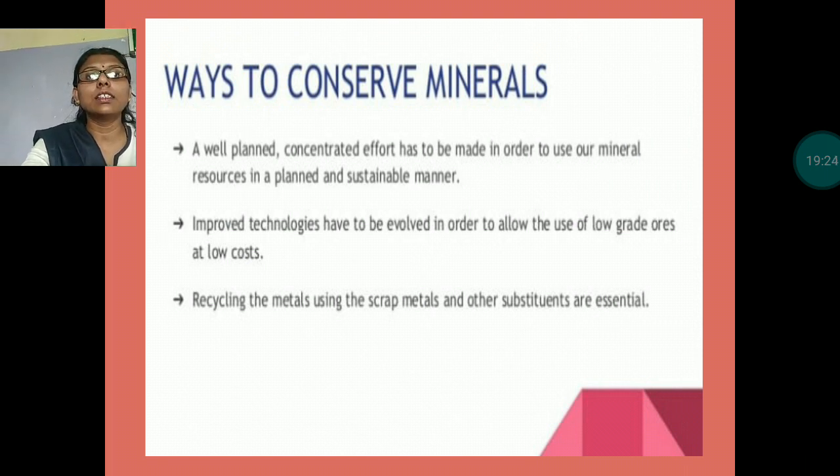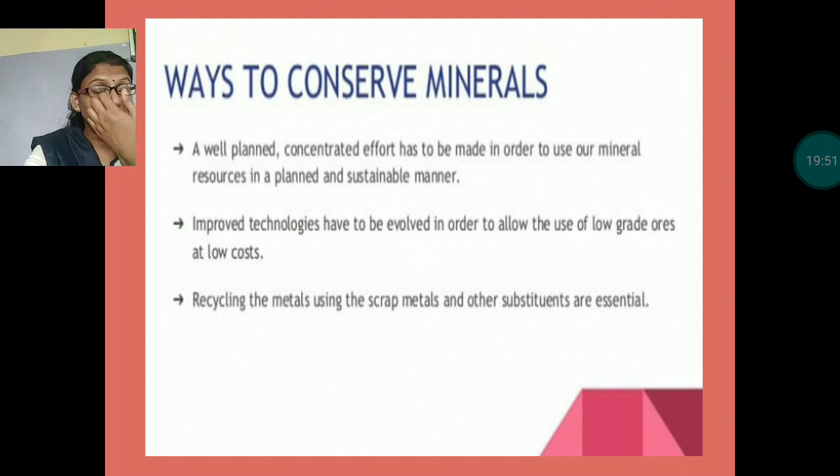And how can we conserve the minerals? A well-planned, concentrated effort has to be made in order to use our mineral resources in a planned and sustained manner. Second, improved technologies have to be evolved in order to allow the use of low-grade ores at low costs.